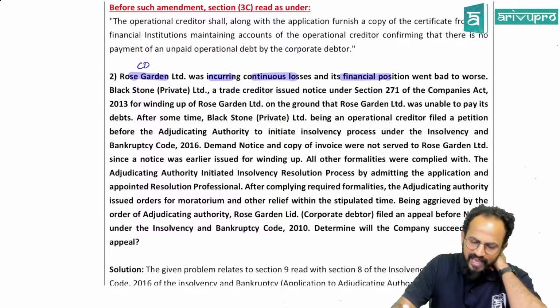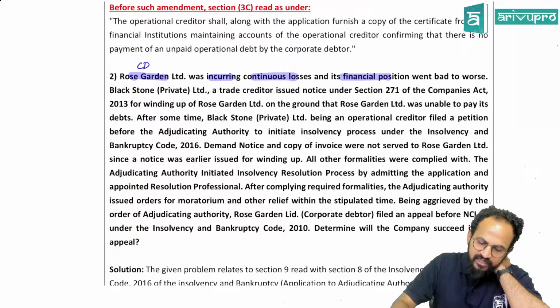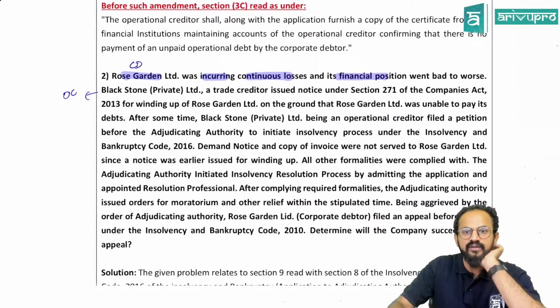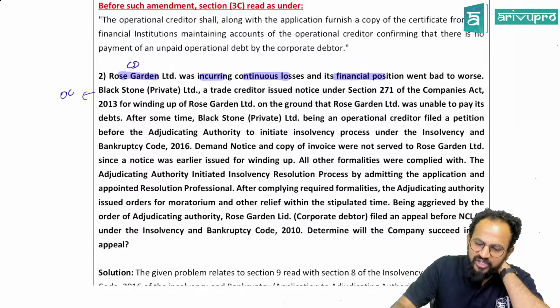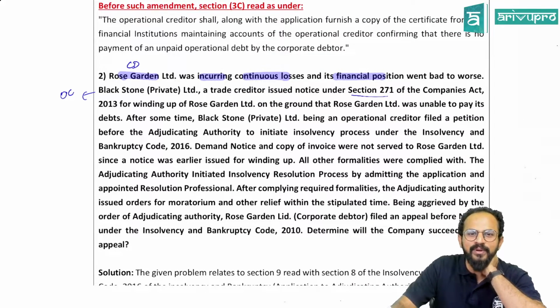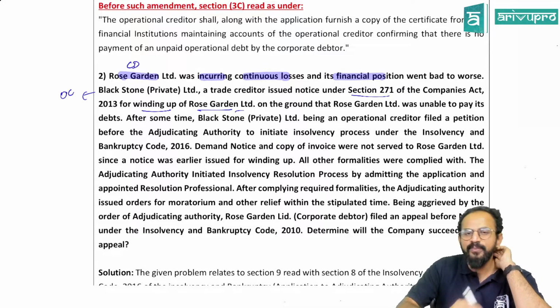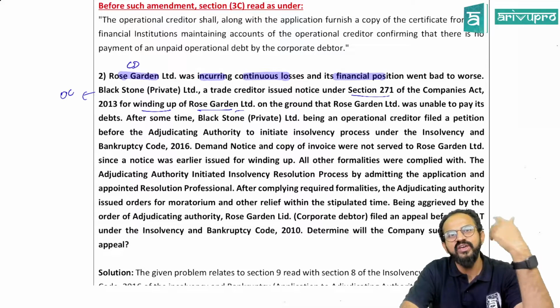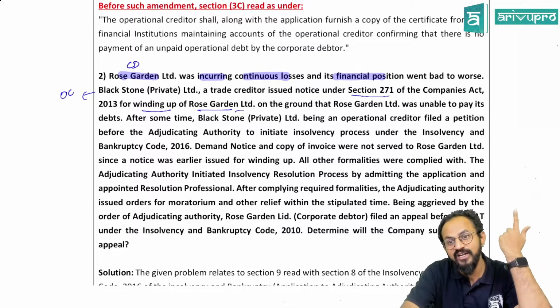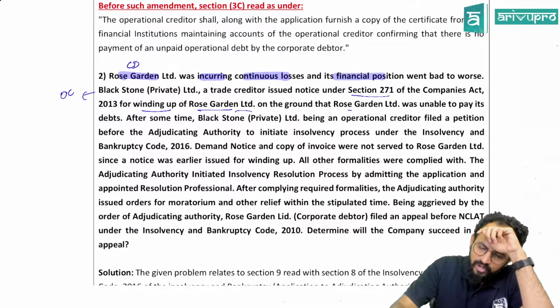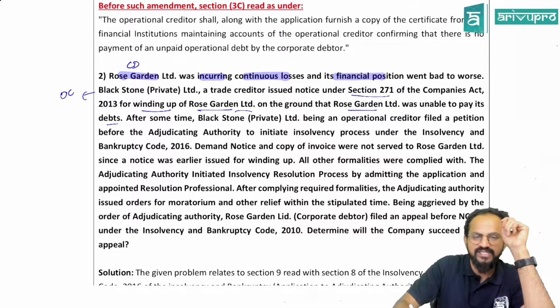Blackstone Private Limited, a trade creditor. So can I say operational creditor? Trade creditor, not financial creditor. It issued a notice under Section 271 of the Companies Act for winding up of Rose Garden Limited. So he has not got his money. What did he do? He filed an application under Section 271 of the Companies Act on the ground that the corporate debtor was unable to pay its debts.